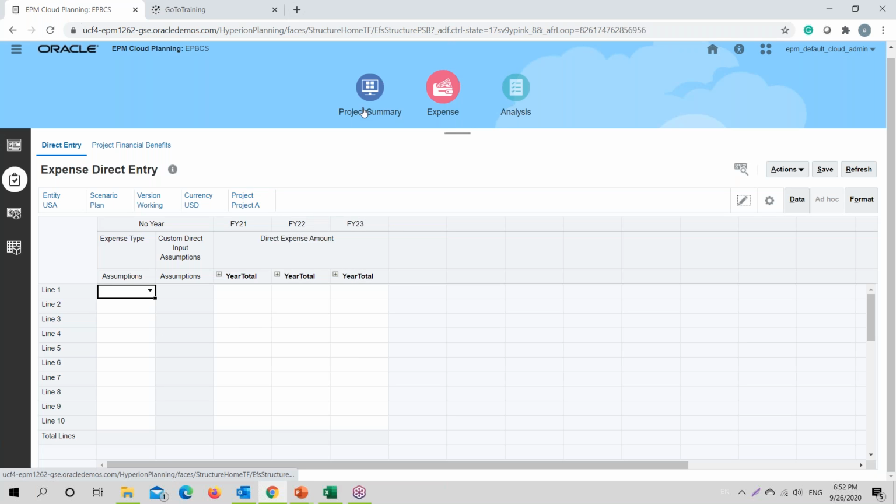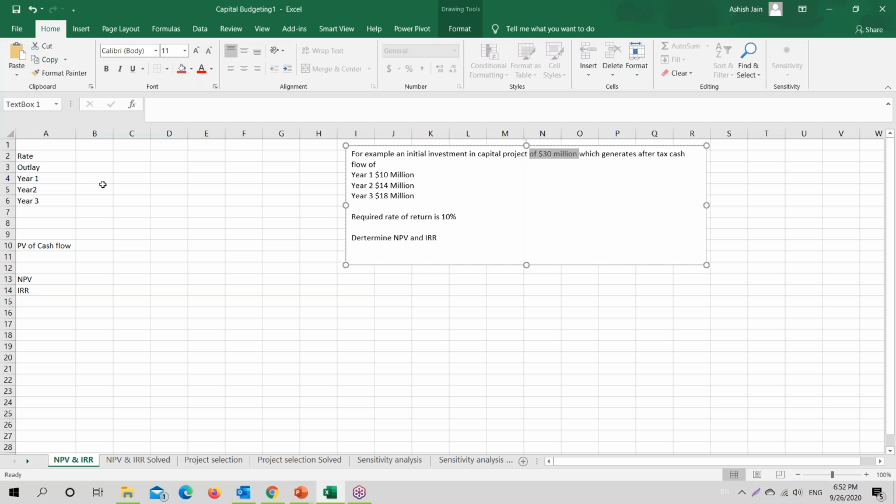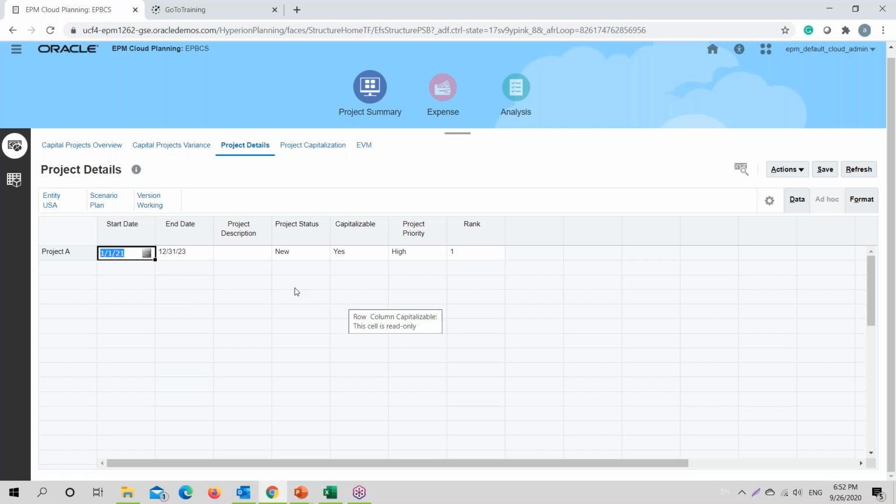The project date should actually be 24, not 23. Say we have the outlay in 2021, then 2022, 2023, and 2024. So the period should go till 2024.